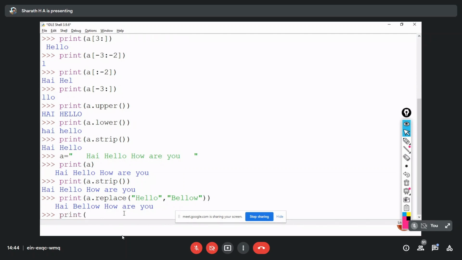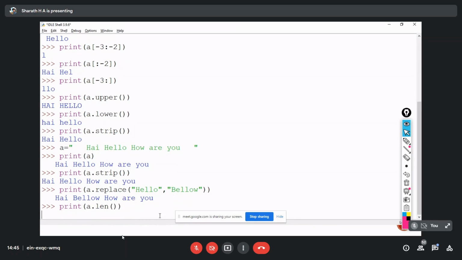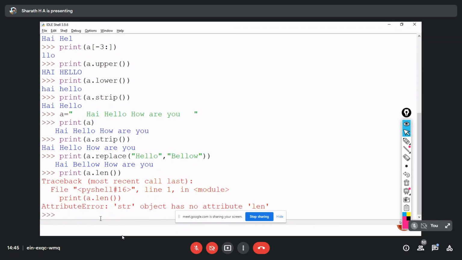Print a dot replace. The number of characters, sir? Okay. Number of characters inside the string. Okay, for that, length. A dot length. Sorry, wait a minute.